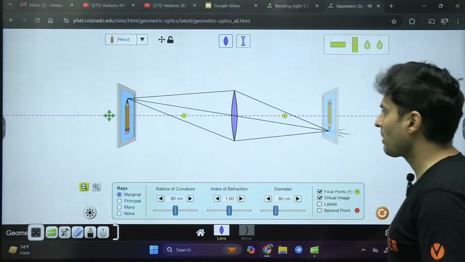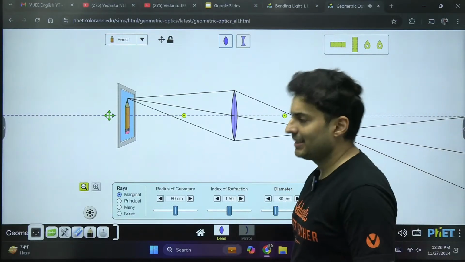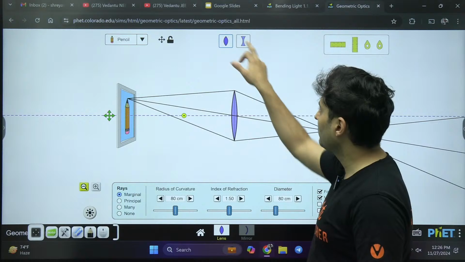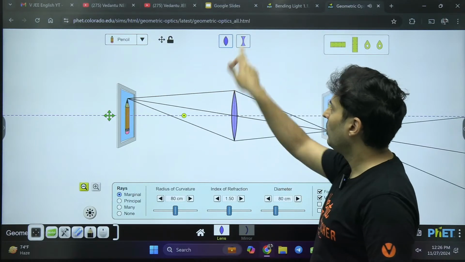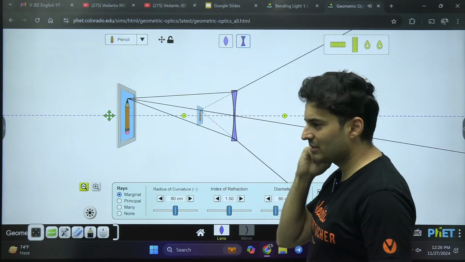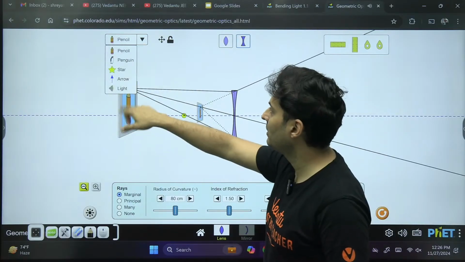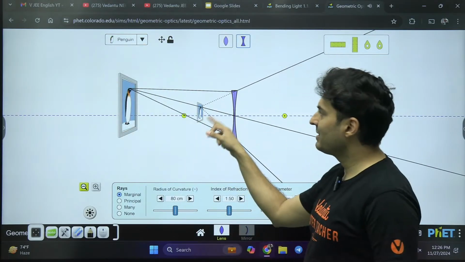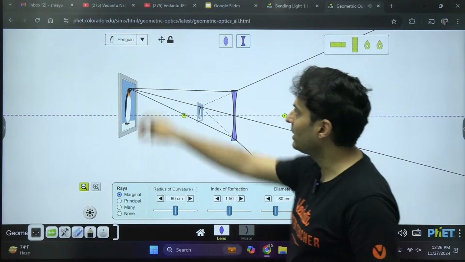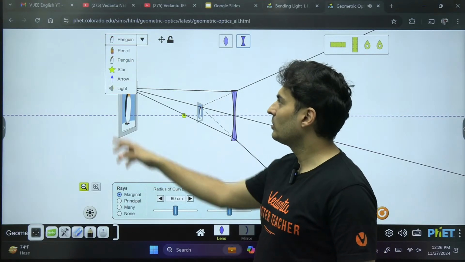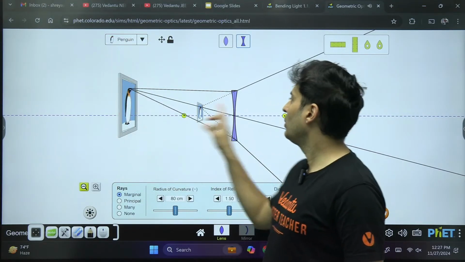Observe this now. This is a convex lens. We know the rays will converge. For a concave, it diverges. Obviously, using a concave lens is meaningless because if there is an object over here, imagine there is a penguin, I will see a smaller picture of the penguin. I don't want that. I want a bigger picture. So definitely, I will not use a concave lens.